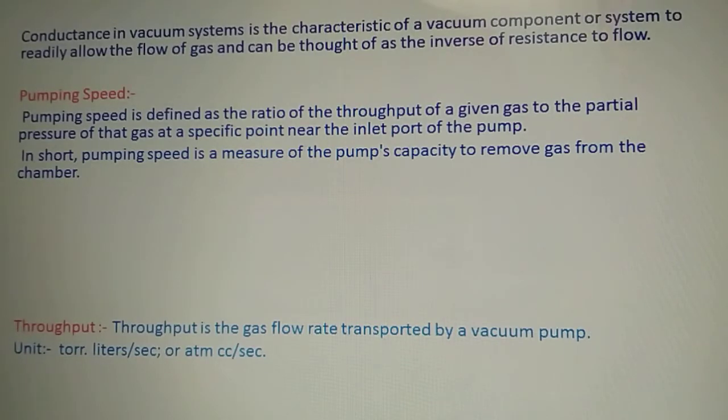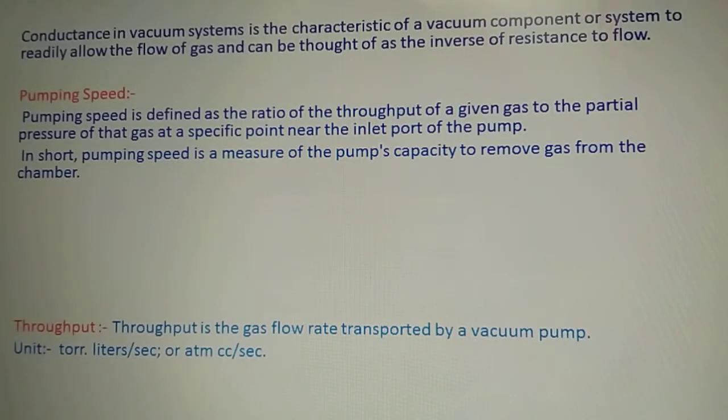So let's move to the next one, that is the pumping speed. Pumping speed is the ratio of the throughput of a given gas to the partial pressure of that gas at a specific point near the inlet port of the pump. Now what is meant by the throughput of a given gas? Throughput is the gas flow rate transported by a vacuum pump.